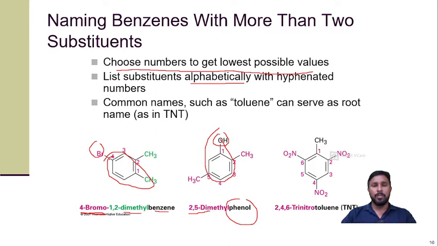So the name is 4-bromo-2-methyl toluene. You can also write it in this way. Similarly over here, if we start numbering with toluene as the parent moiety, then at the toluene 1, 2, 3, 4, 5, 6, it is 2,4,6-trinitrotoluene. So this is the nomenclature with more than 2 substituents.